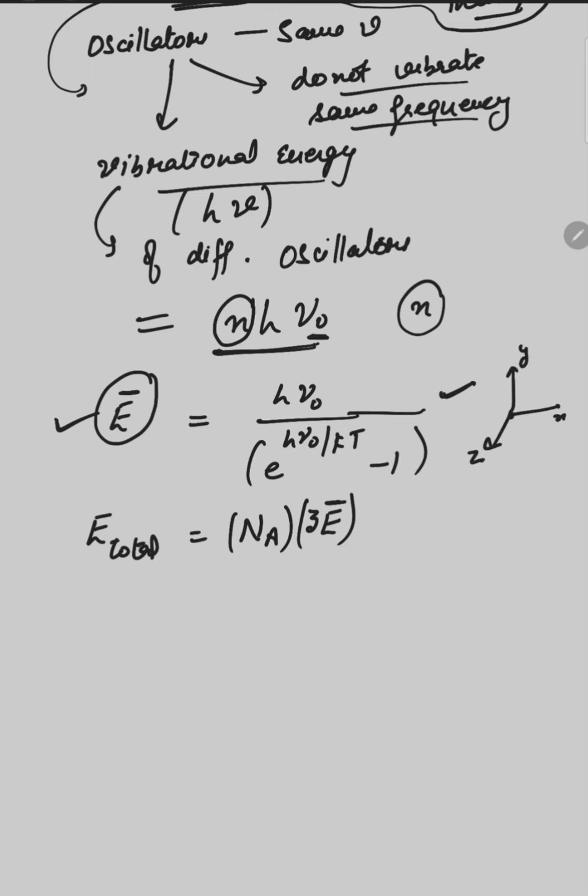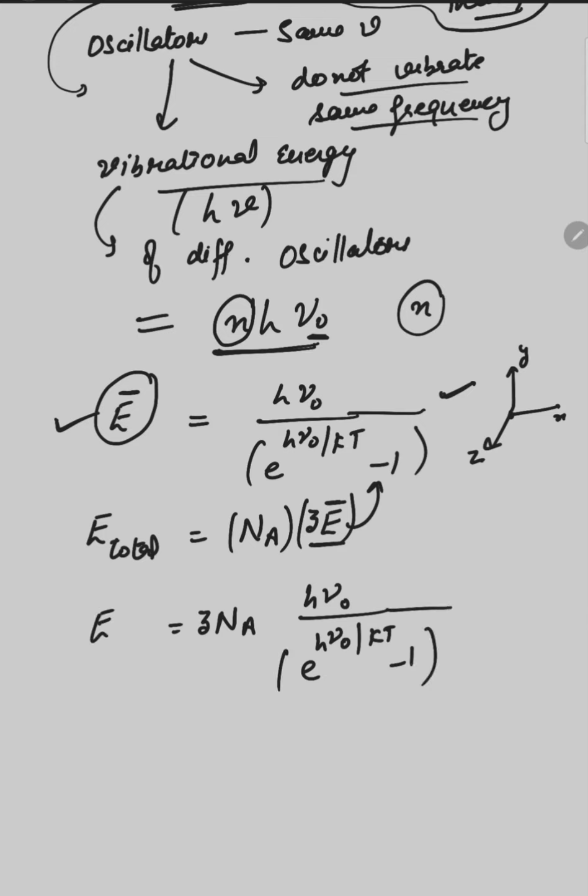So we multiply the average energy by 3. Now put the value of Na and the value of the average energy, h mu naught divided by e raised to the power h mu naught upon kT, minus 1. So this is the total energy of 1 mole of the system according to quantum mechanics.